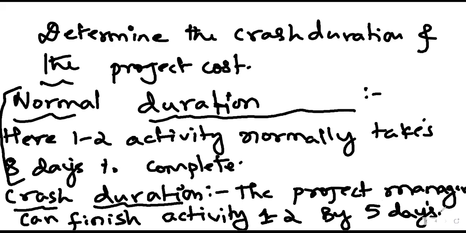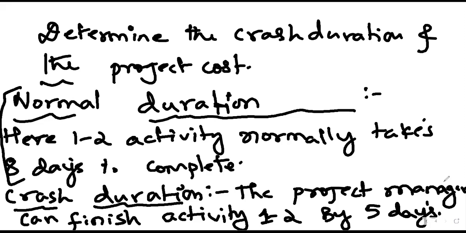So that is the maximum possible reduction in duration by which we can finish this activity. This is crash duration. Is it understood? The concept: normally it is taking 8 days, but this activity can be completed within 5 days.